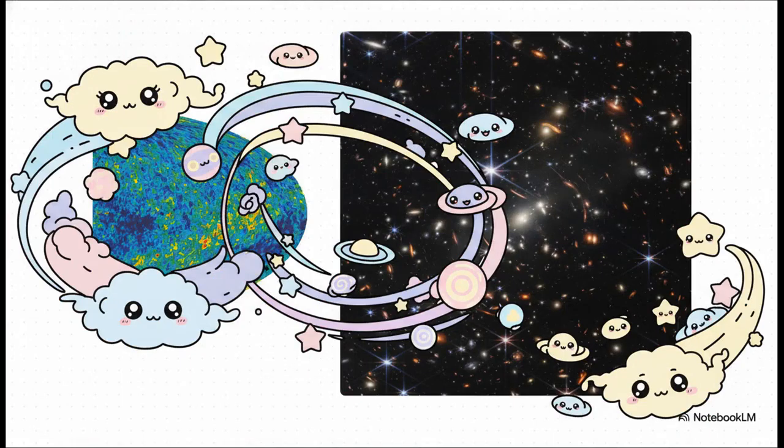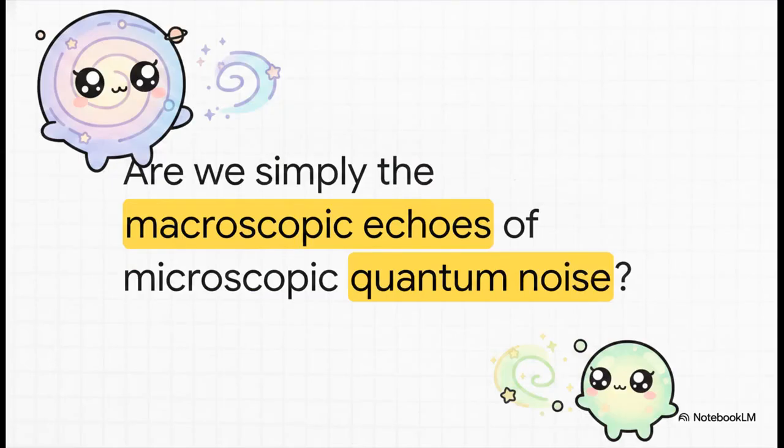When we put the whole journey side by side, it's just amazing. On one side, we have the ancient thermal map of the early universe. On the other, the gleaming, complex galaxies of the Hubble Deep Field. That ancient modeled map is literally the direct architectural blueprint for the incredibly beautiful and complex universe we inhabit today. Which leads us to this final, wildly provocative thought.